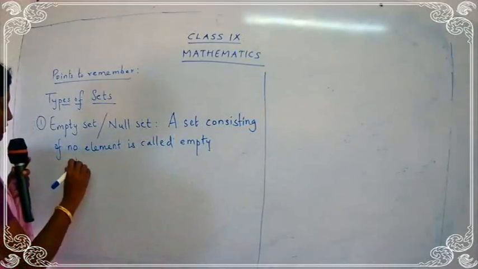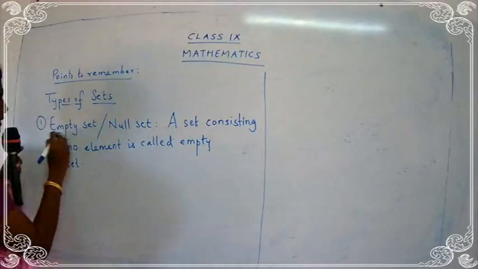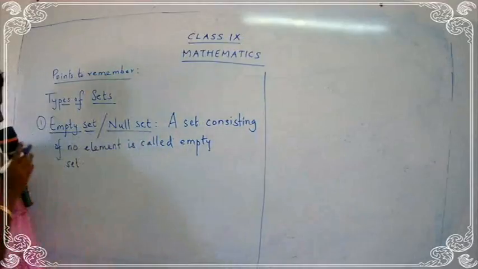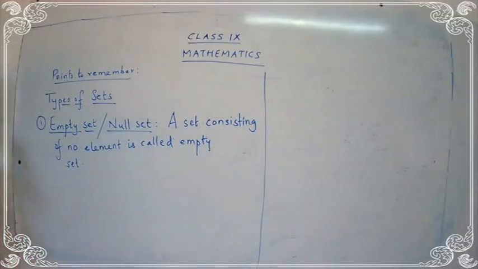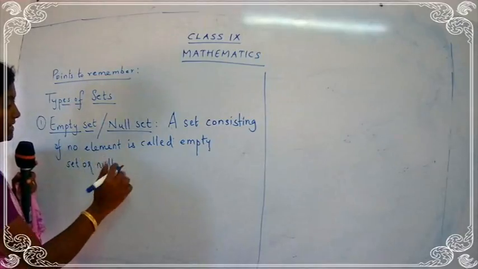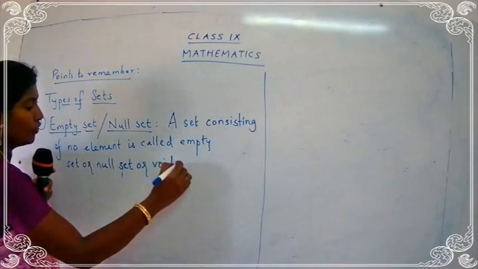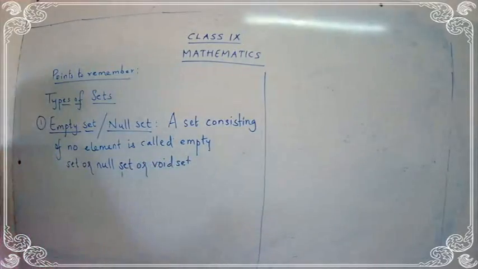Okay? So this is a classwork. What you are going to write on first? Type of set as empty set. What is an empty set? What is the definition for empty set? A set consisting of no element is called an empty set, or we may call it as null set, or we may call it as void set. So totally we have three names for an empty set.